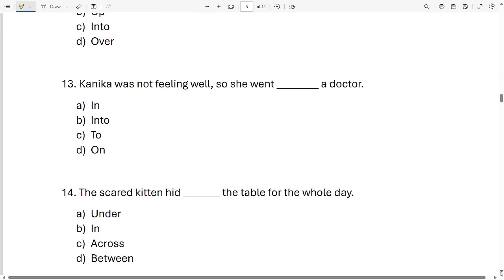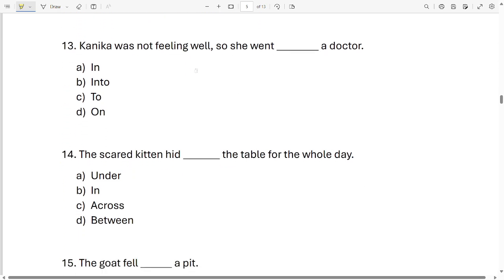Okay. Let's move on to the next sentence. It says, Kanika was not feeling well, so she went dash a doctor. In, onto, to, on. Which word will come over here? Kanika was not feeling well, so she went to a doctor. Okay, option C.